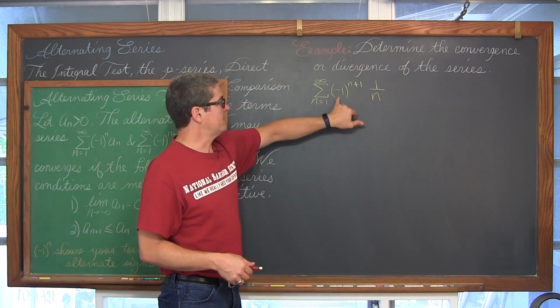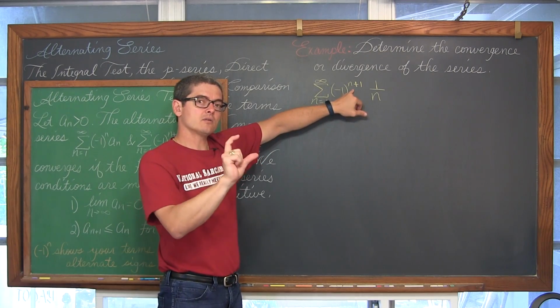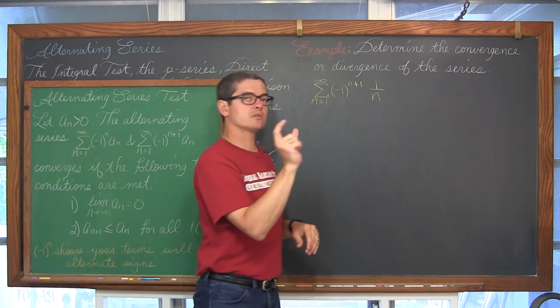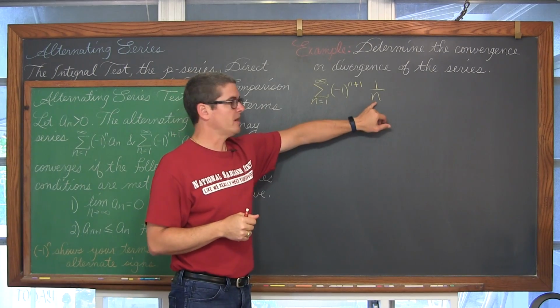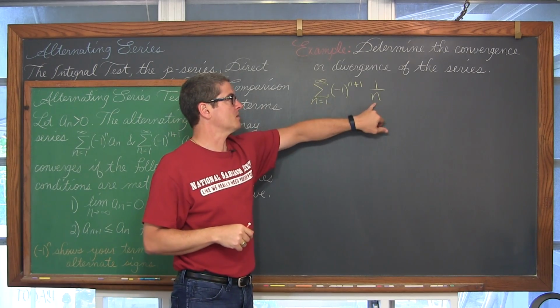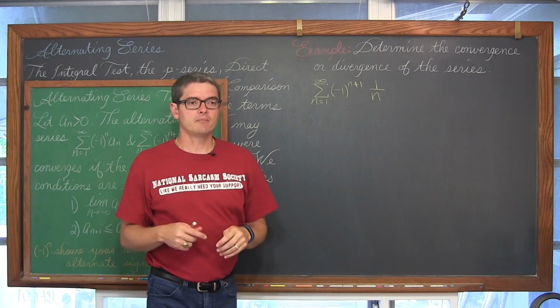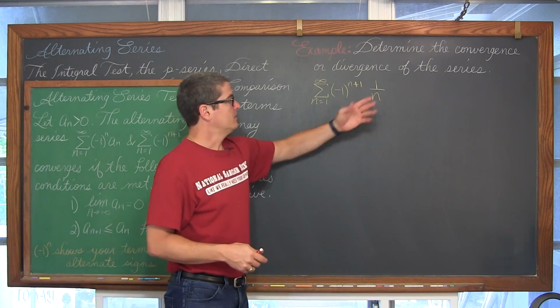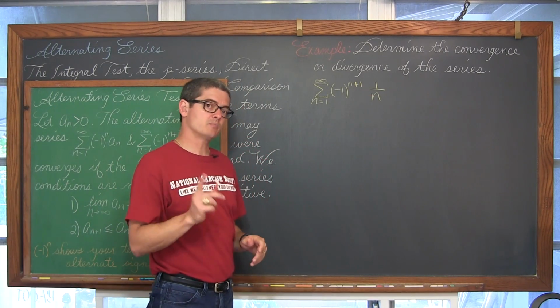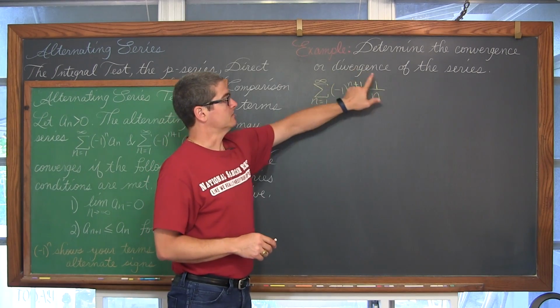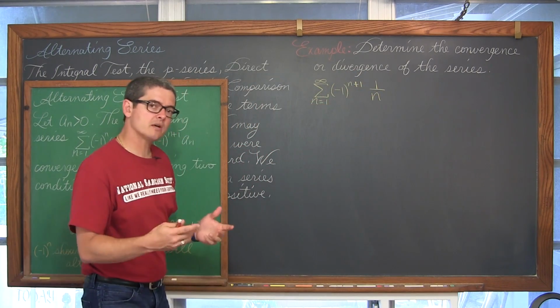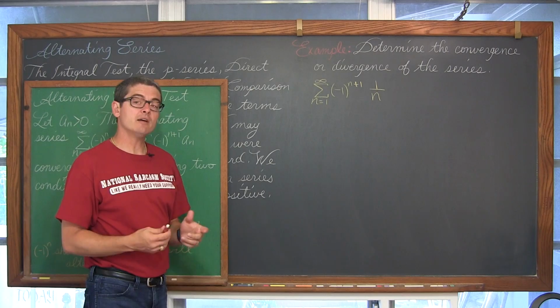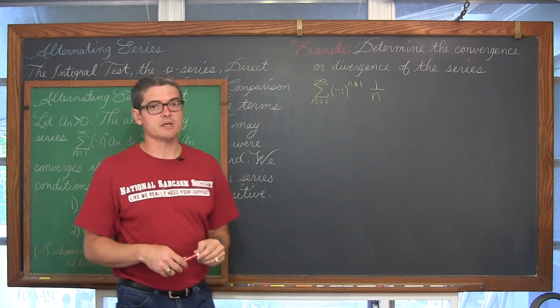So we have that negative 1 to a power, the idea that the terms in our series are going to be alternating back and forth between positive and negative, and we have that familiar 1 over n. We have a p-series with a p-value of 1, or we notice this as the harmonic series, but this is the alternating harmonic series. So just because the harmonic series diverges doesn't necessarily guarantee that this one does.